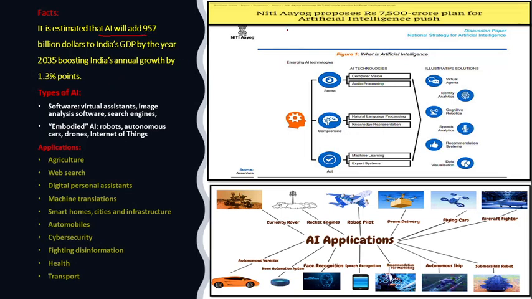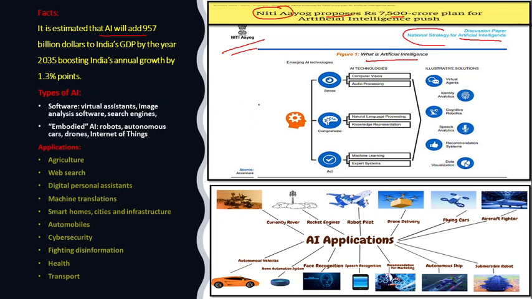Niti Aayog has proposed a 7,500 crore plan for artificial intelligence, giving it a push. And there was this strategy paper on National Strategy for Artificial Intelligence, which was released by Niti Aayog. So artificial intelligence is the need of the hour, and the government is pushing various technologies in this domain to develop for various applications.